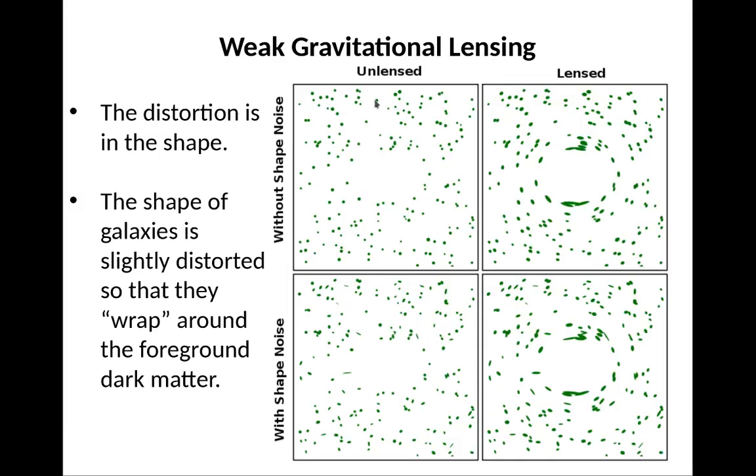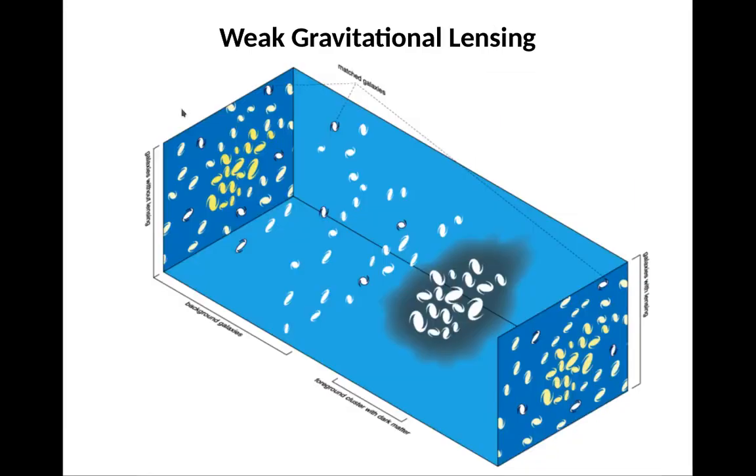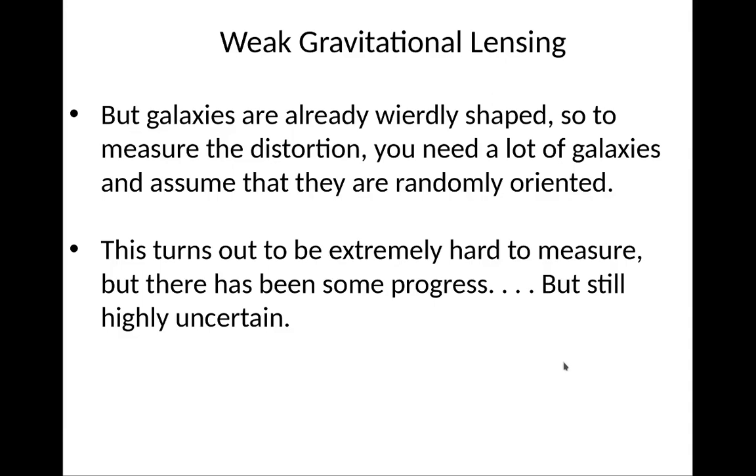So what you want to look at is distortion in shape. Basically, this is a bunch of galaxies here unlensed. And you put some lenses in front of it, and you see there's some distortion in the shape of the galaxy. So you can measure the distortion, and then infer the existence of dark matter in front of these galaxies. So you're looking at very, very slight distortions of these galaxies on the sky.